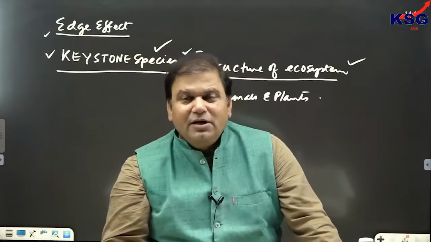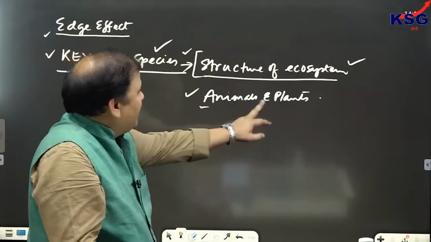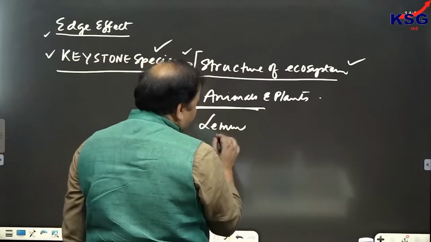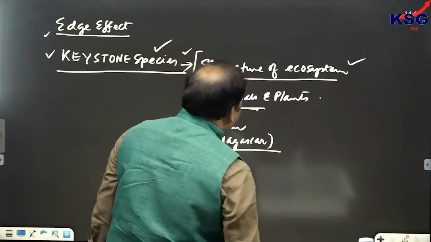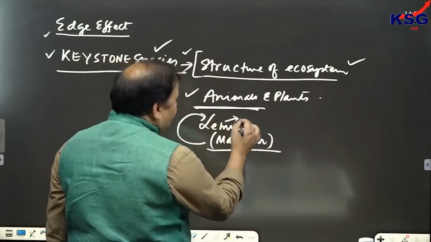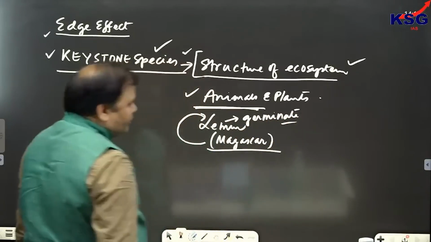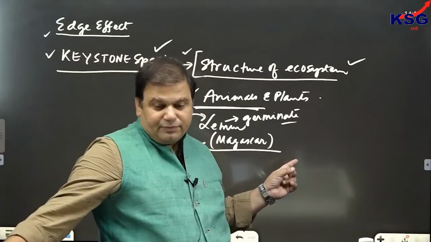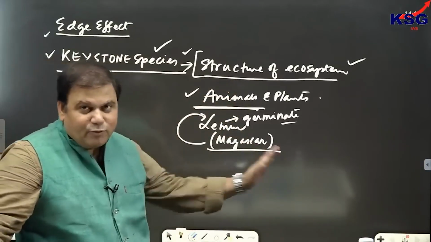Just wait. Now, when we are talking about keystone species, it can be both animals and plants. Animals means what? We have cited the example of lemurs in Madagascar: some of the seeds of vegetation present in Madagascar have to pass through the digestive tract of the lemur in order to germinate. It means that if you are responsible for removing lemurs from Madagascar, the entire ecosystem would be disrupted.